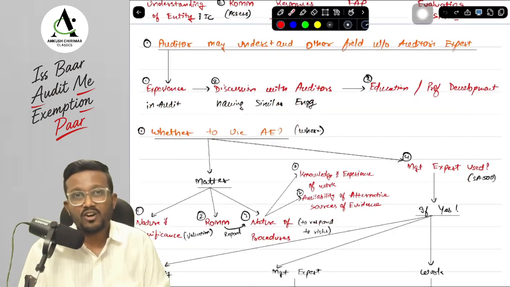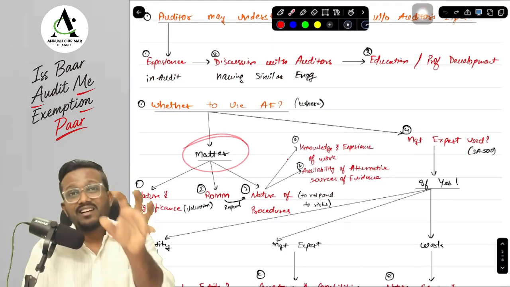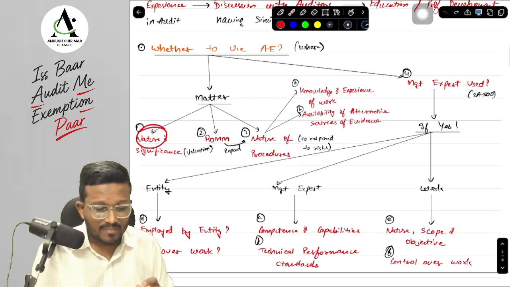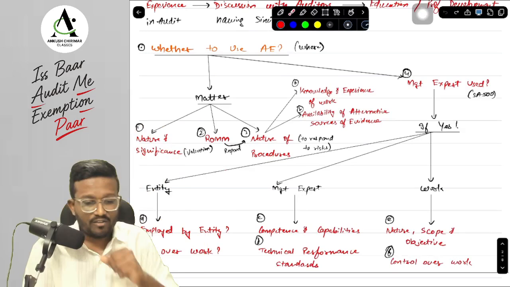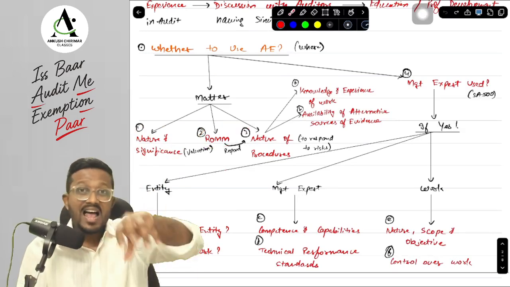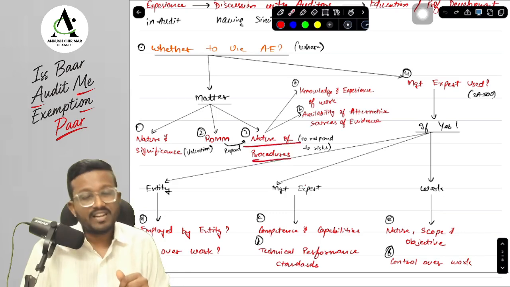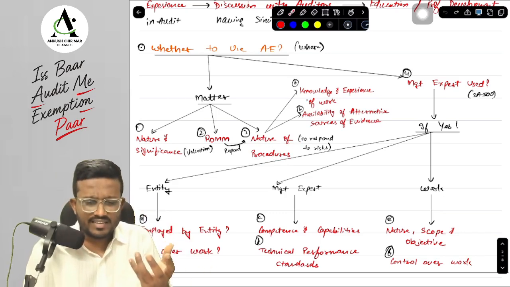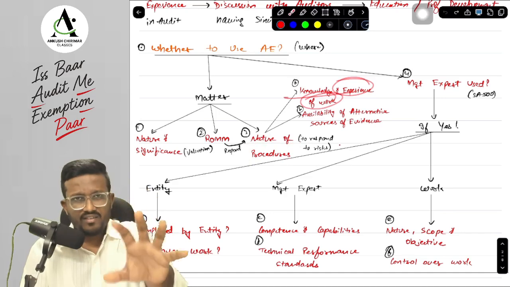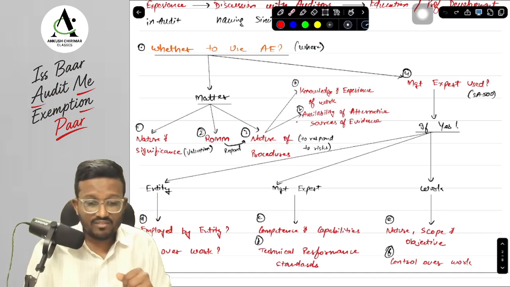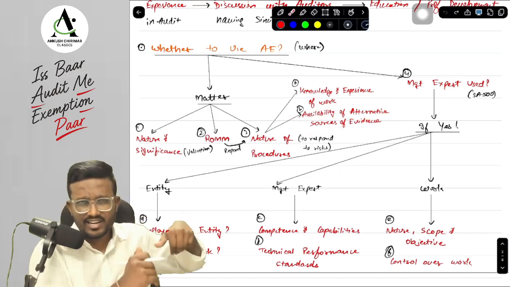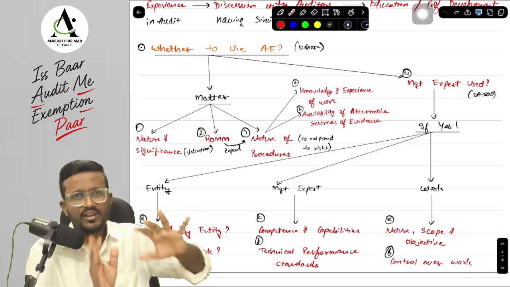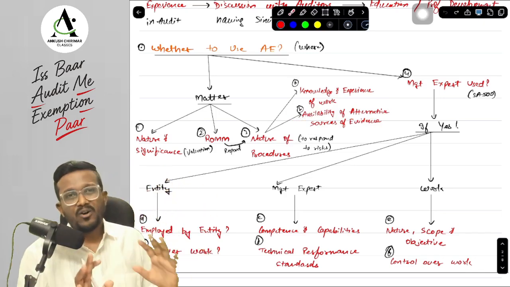Now where we have to use the auditor's expert, sir, will depend on the matter, the area that we are testing. That will depend on the nature and significance of the matter, how important it is. Is it so significant that there can be a risk of material misstatement, and if yes, then what is the nature of the audit procedures that we have planned, and whether we have the experience and knowledge of the work that we are doing. Secondly, whether there are any alternative sources of evidence available, which means whether there is any alternative apart from using an auditor's expert by which we can obtain audit evidence. We will see that.